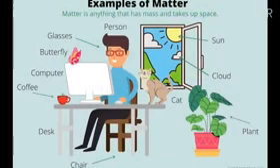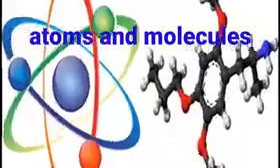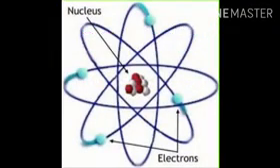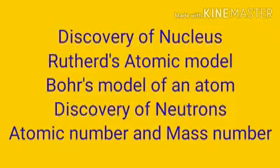What is matter? Anything which occupies space or volume and has mass is called matter. Matter is composed of atoms and molecules. What is an atom? An atom is the smallest particle which takes part in a chemical reaction. Today we are going to learn about the discovery of the nucleus, Rutherford atomic model, Bohr's model of an atom, discovery of neutrons, atomic number and mass number.